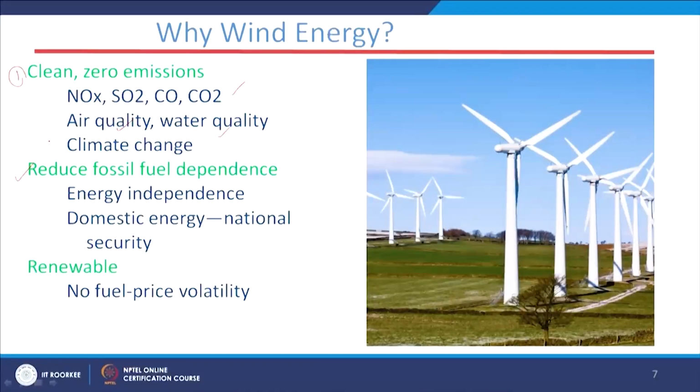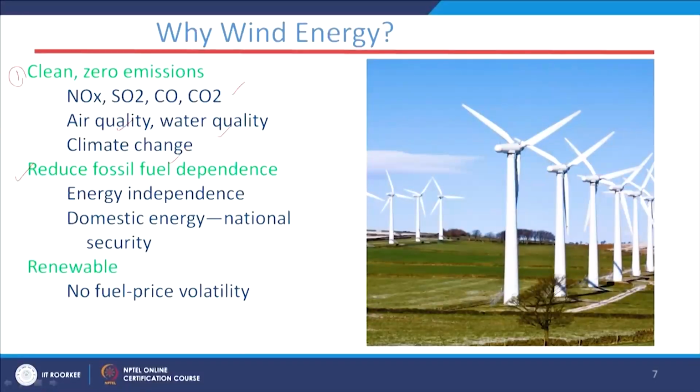And the second point is reduced fossil fuel dependence. If we have more and more power generation from wind systems, then of course, to meet the demand we have to reduce the dependency on fossil fuel based generation, that is our coal based generation plants. And yes, of course, it is renewable in nature.